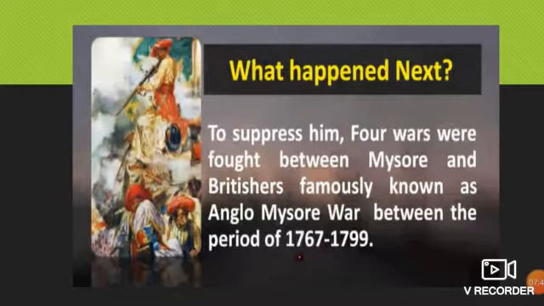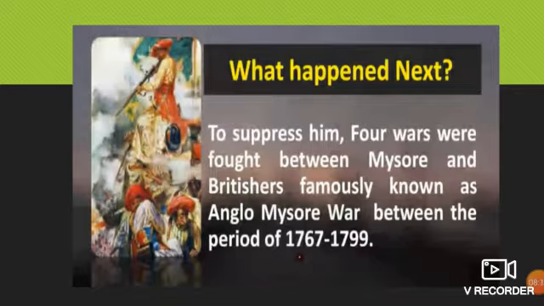Okay, so what happened next? Now the East India Company was very curious about that. Now what to do? Now we don't have any export, we don't have any import. All the income stopped. So what to do now? They didn't want any type of interruption in their matters.